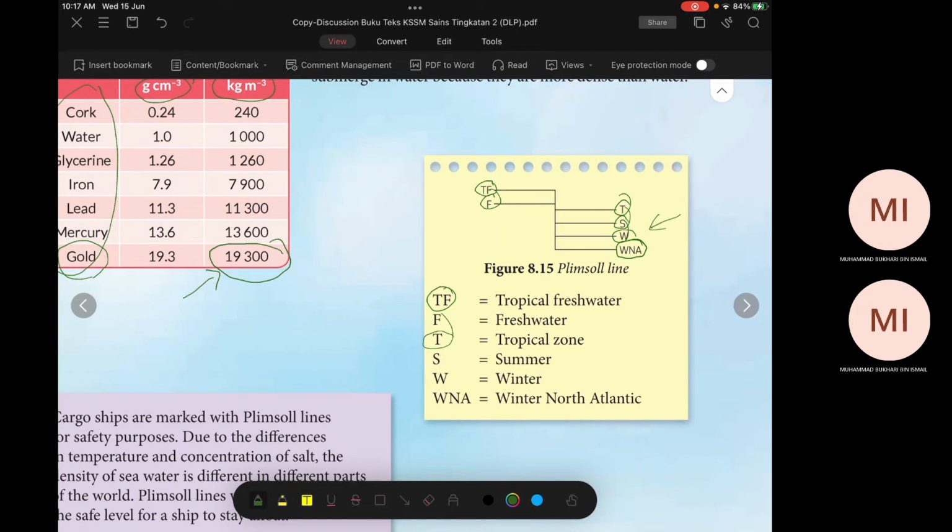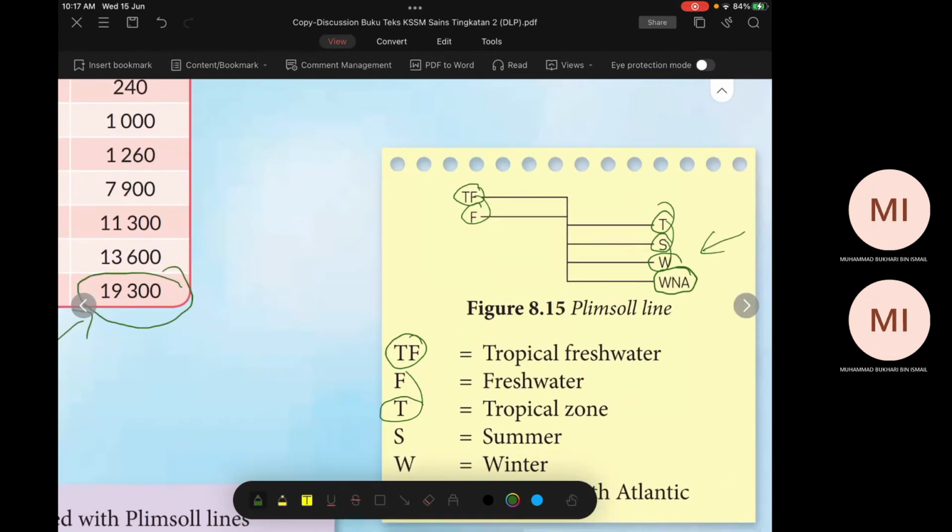Okay. You can see fresh water is on the top, right? What does it mean by fresh water? Sungai lah. Sungai tak ada garam. So the density is lower, right?